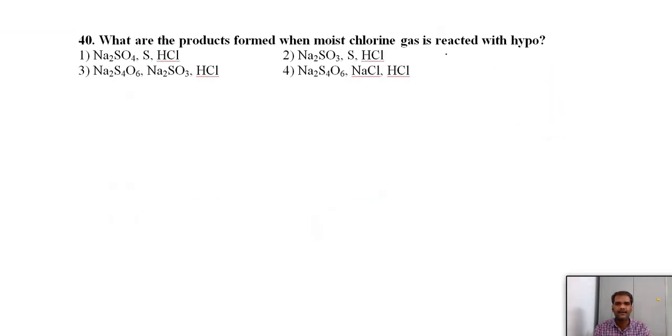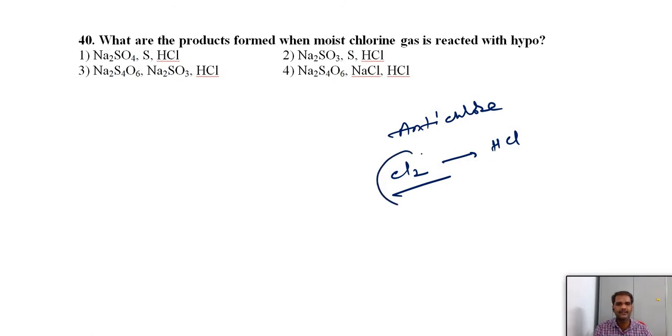What are the products formed when moist chlorine gas is reacted with hypo? This hypo reaction is just memory based, so you should remember. When you treat with chlorine, we know that hypo can act as an antichlor, meaning it will remove the chlorine in the form of HCl. Anyhow, in these cases we have HCl, and apart from that you will get sulfur and Na2SO4.